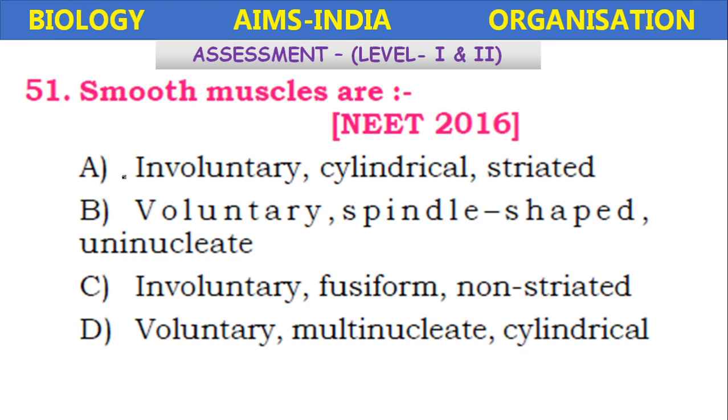Smooth muscles are involuntary, cylindrical, striated or voluntary spindle shaped, uninucleate or involuntary fusiform non-nucleated, voluntary multinucleate, cylindrical. So involuntary is the one option. So in option A and C you have to select the right one. In option A striated is given, so it is not the characteristic of smooth muscle. So here C option: involuntary, fusiform and non-striated.